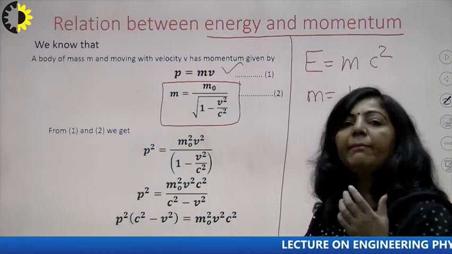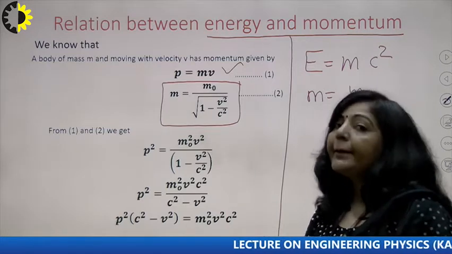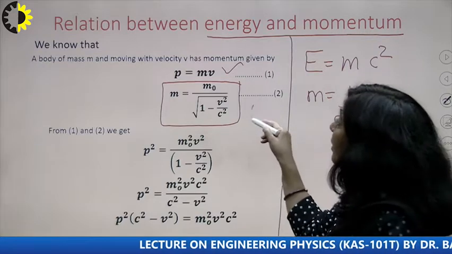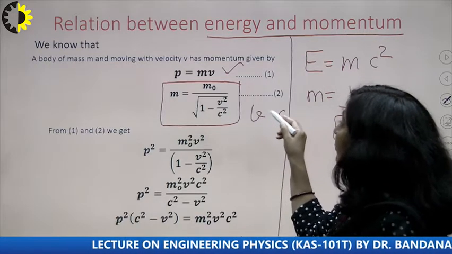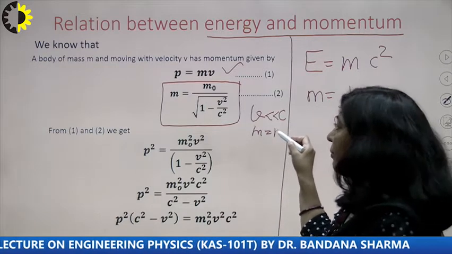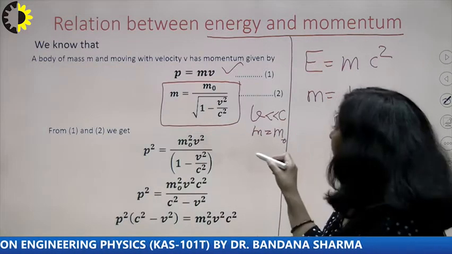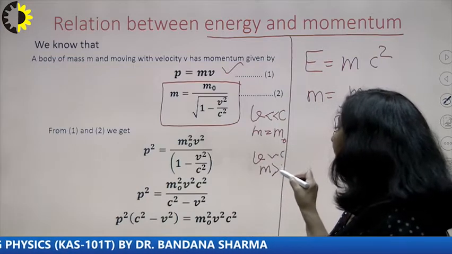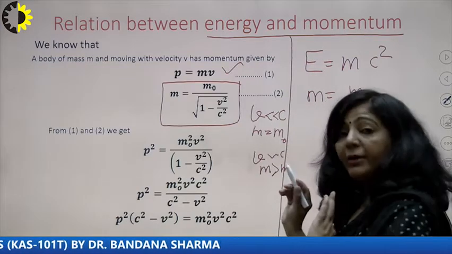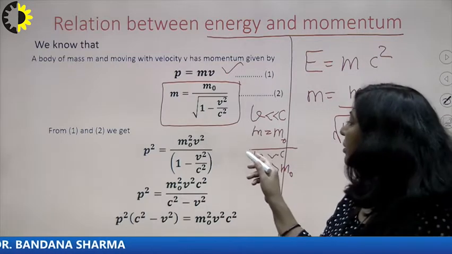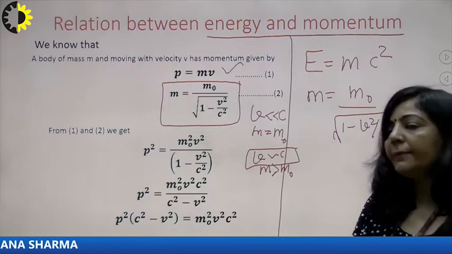This m can be the rest mass, or it can be greater than the rest mass. That will depend upon the relationship between v and c. If v is very small with respect to c, then m is always m naught. I hope this point is clear. And if v is comparable to c, then m is greater than m naught. The exact relationship between m and m naught will depend upon the relationship between v and c.